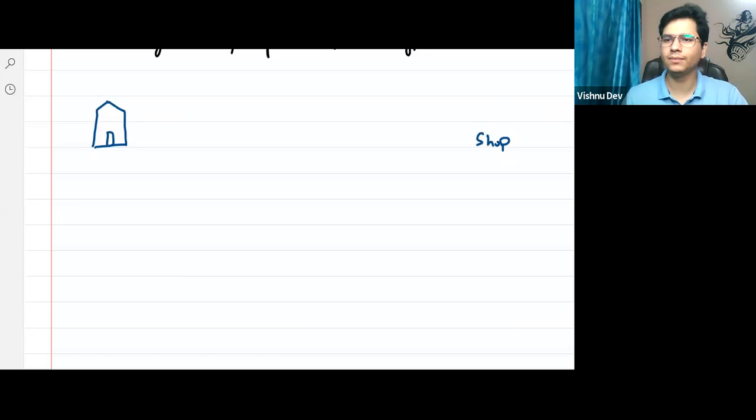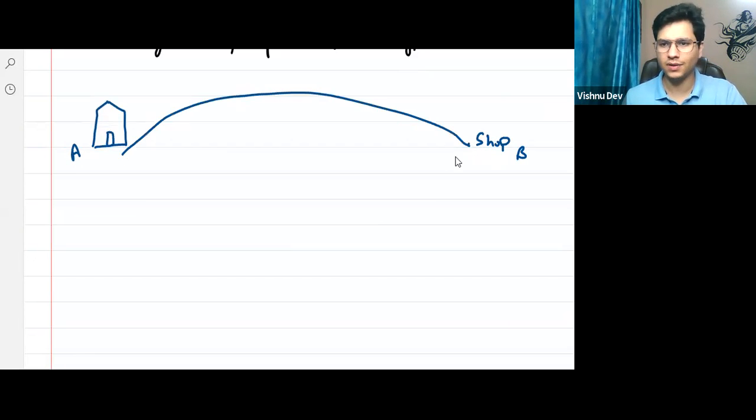Agree? But obviously, to the vendor means to the shop. Okay, so suppose this is point A and this is point B. Now from your home to the shop, there might be different ways. Right? There might be different paths. Agree? So one path, suppose,